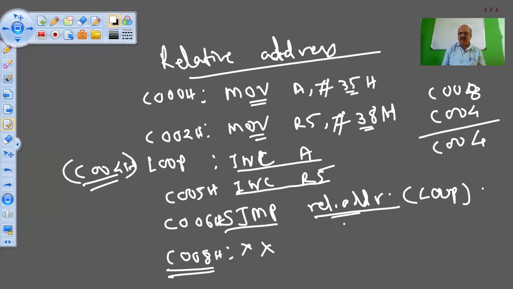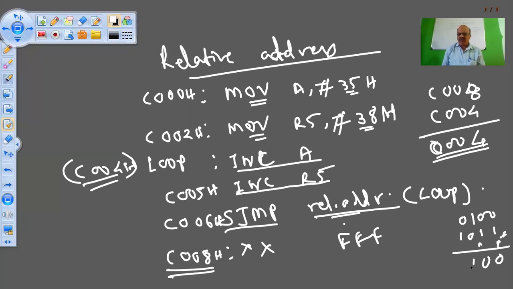So we get the code as 0004, correct? And we find the 2's complement of this. So 0004 means F... 4 means 0100. So it will become 1011 plus 1 will be 1100. 1100 is C.